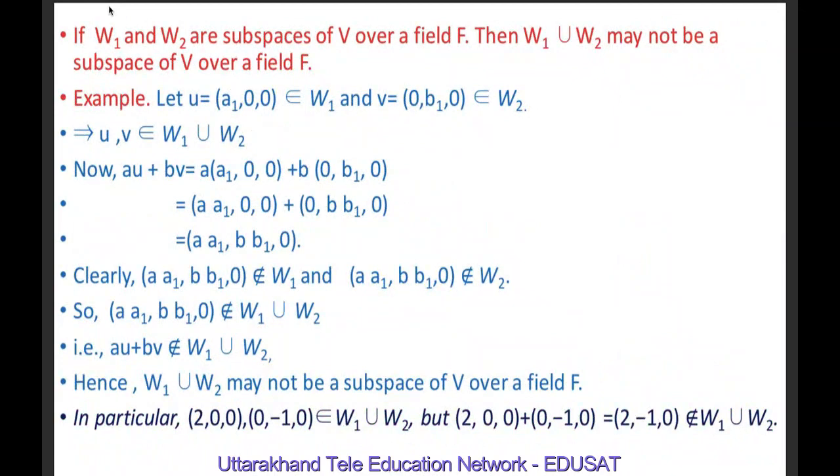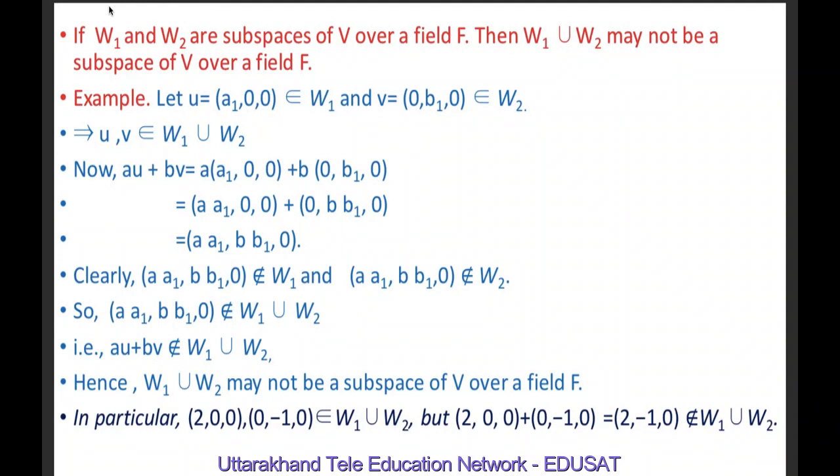Now, what about union of subspaces? If W1 and W2 are subspaces of V over a field F, then W1 union W2 may not be a subspace of V over a field F. Let u equal (a1, 0, 0) and v equal (0, b1, 0). u belongs to W1 and v belongs to W2. This implies u and v belong to W1 union W2.